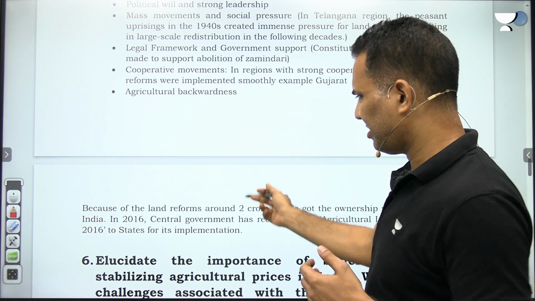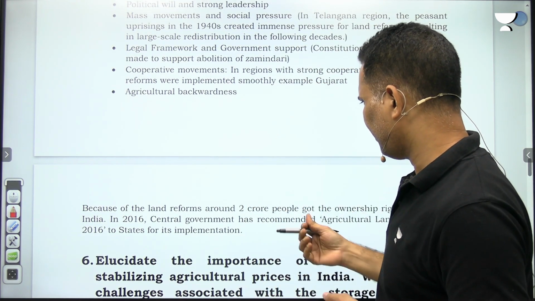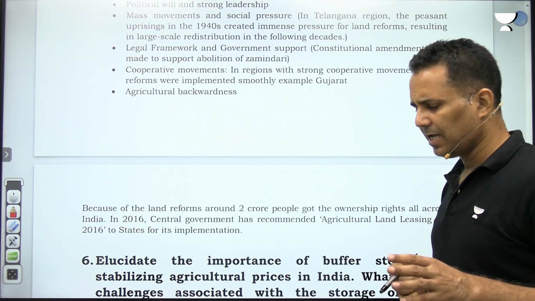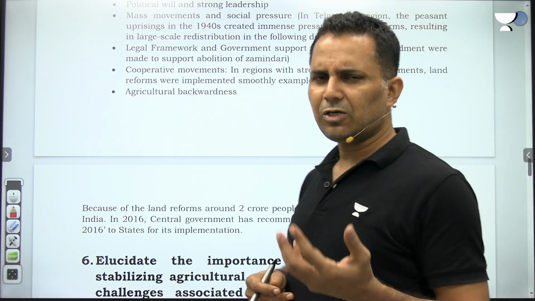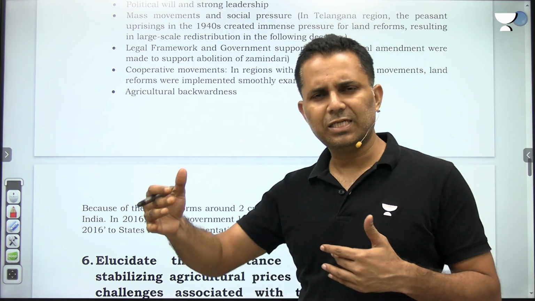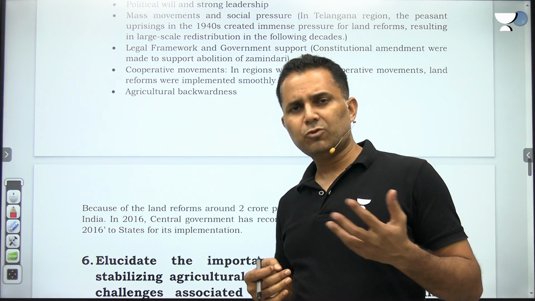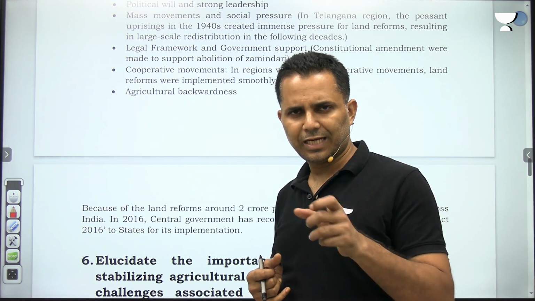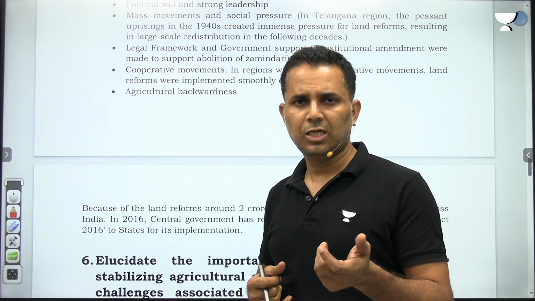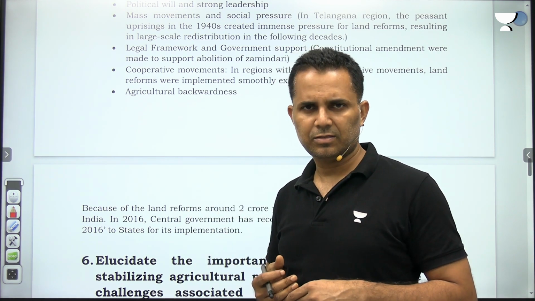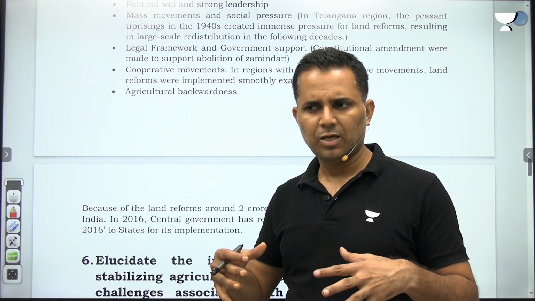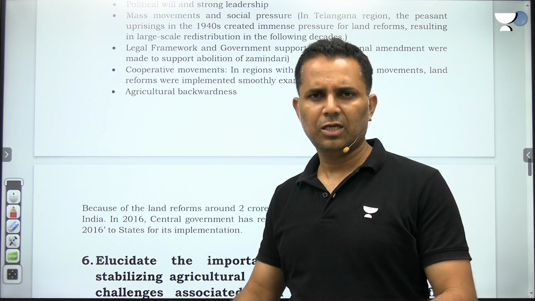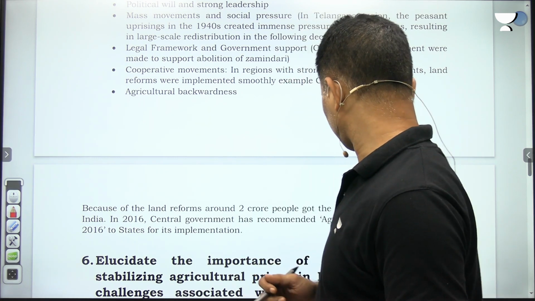Achha. Then how did these reforms impact? Because of the land reforms, around 2 crore people got ownership rights all across India. And in conclusion, you can link it with the present land reforms: in 2016, the central government forwarded the agricultural land leasing law to the states to implement. So this is the present reform which the central government, on the recommendation of the Niti Aayog, has forwarded to the states to implement.